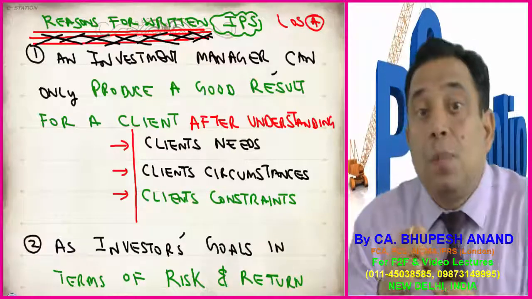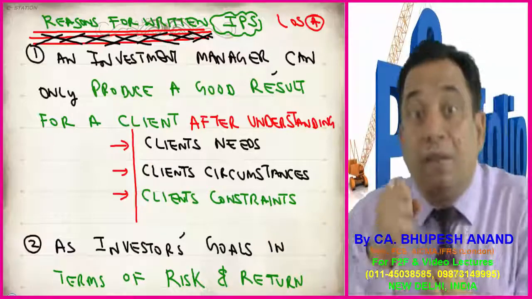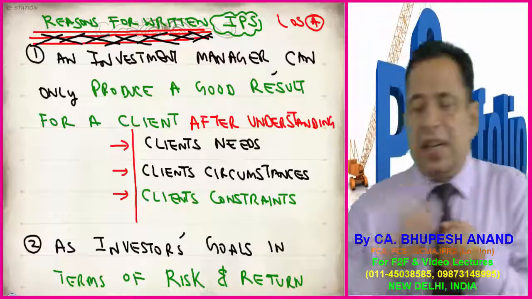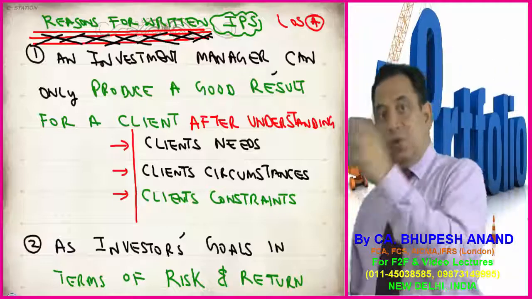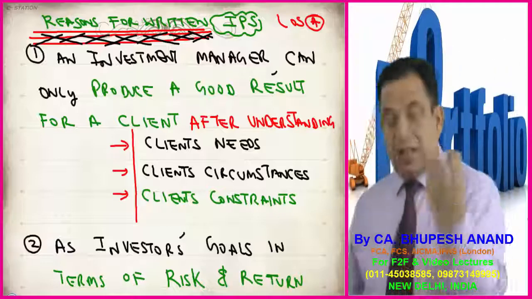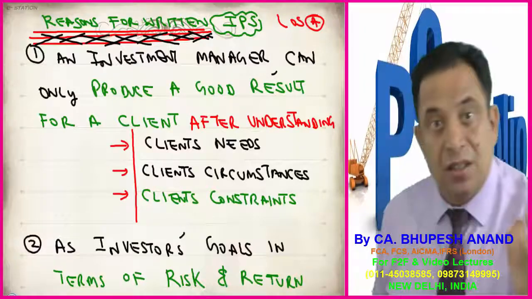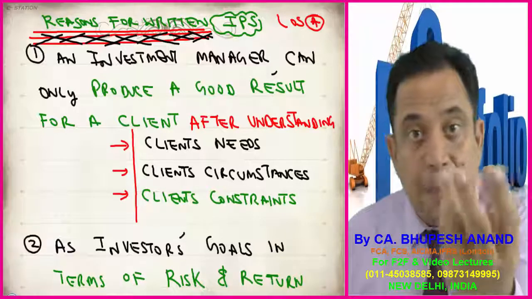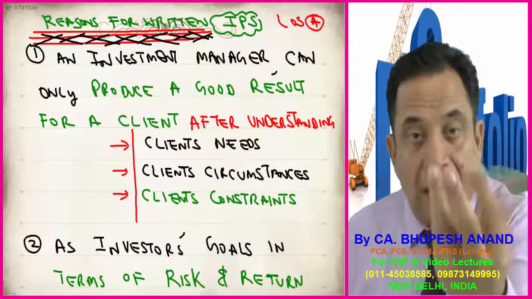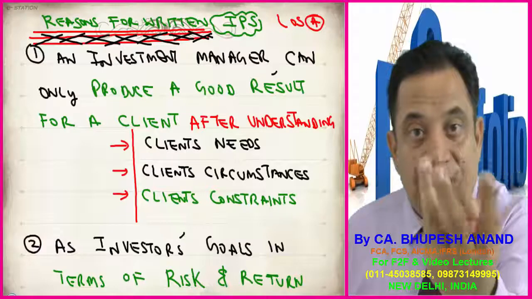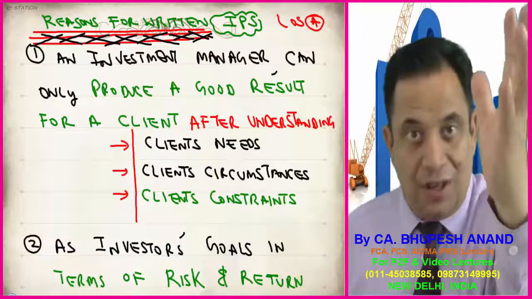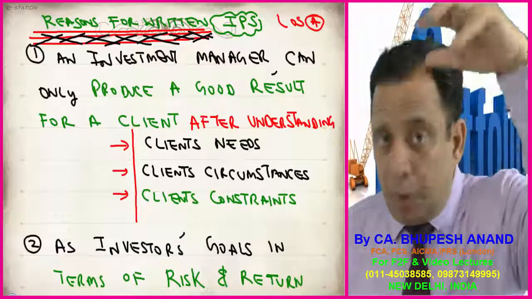A portfolio manager can do a good job once he's clear with his client's needs, whether he's young age, middle age, or old age, what are the expectations, what are the circumstances, what are his constraints. So the manager should be aware of clients' conditions, constraints, objectives, habits. First point.